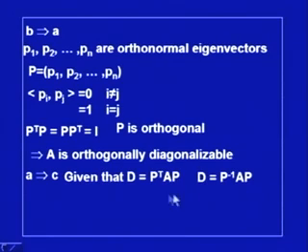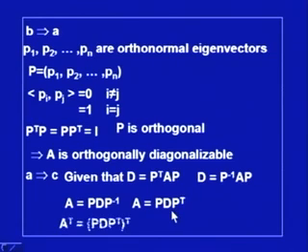So, D is equal to P inverse AP. So, we can write down A is equal to PDP inverse from here, and that means A is equal to PDP transpose. From here we can calculate the transpose.